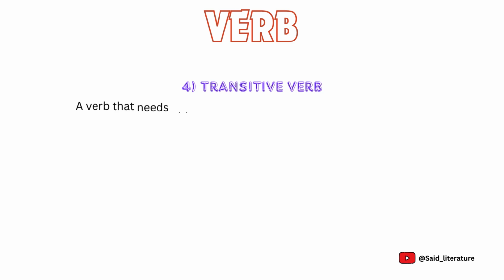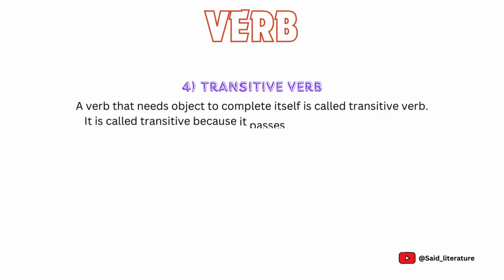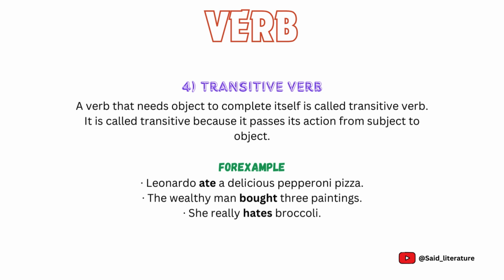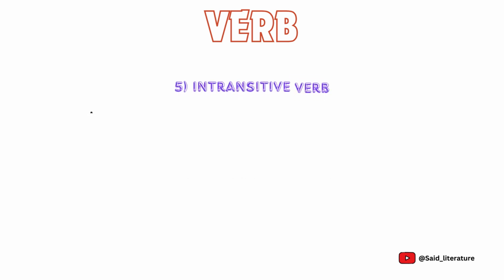Fourth is transitive verb. A verb that needs object to complete itself is called transitive verb. It is called transitive because it passes its action from subject to object. Examples are: Leonardo ate a delicious pepperoni pizza. The wealthy man bought 3 paintings. She really hates broccoli.